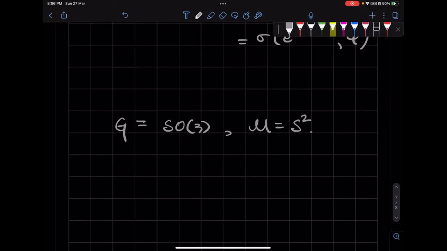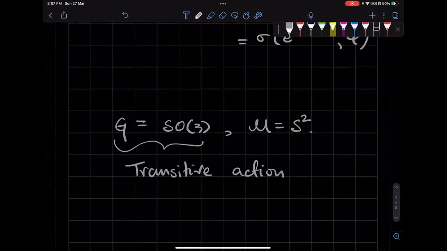Intuitively at least it should be clear, and it's not very hard to prove, that any point on the two-sphere can be reached from any other point by making a rotation, which is in SO3. So this is also a transitive action.